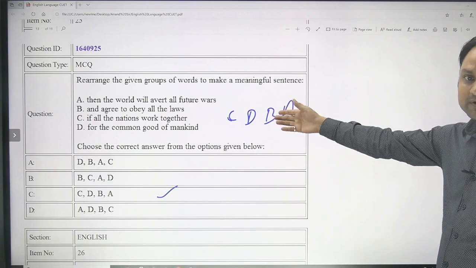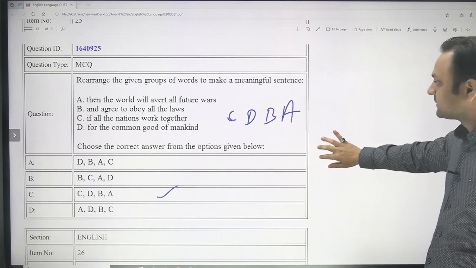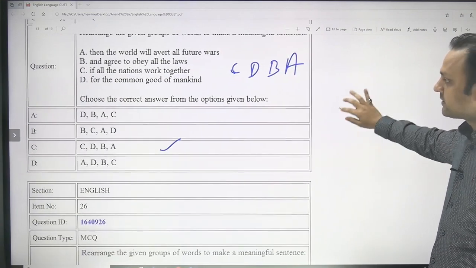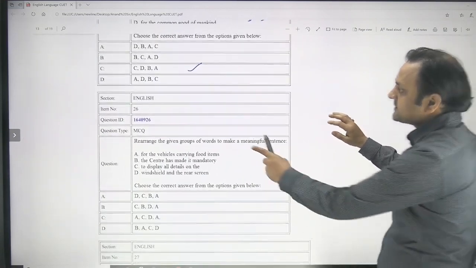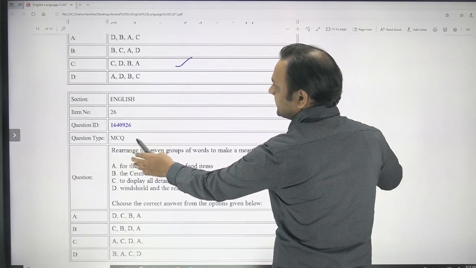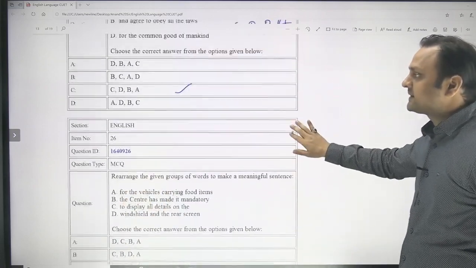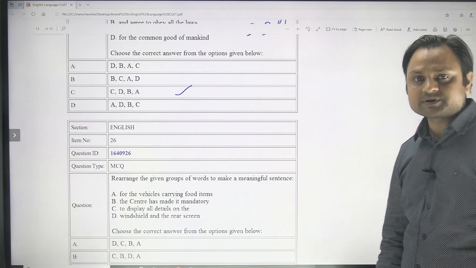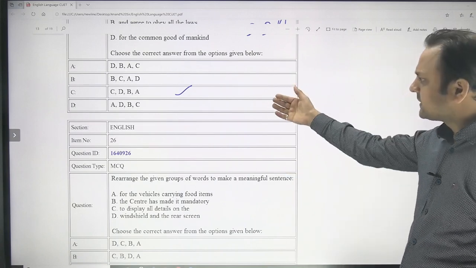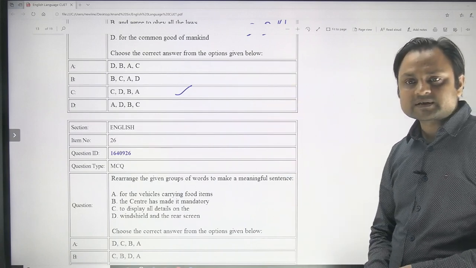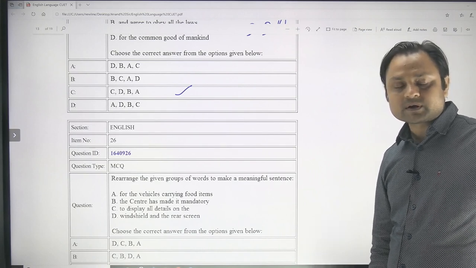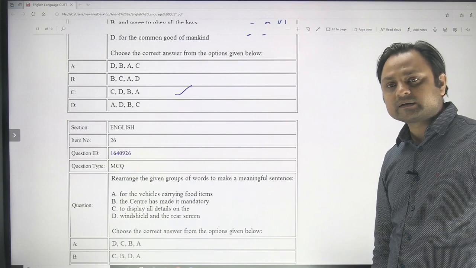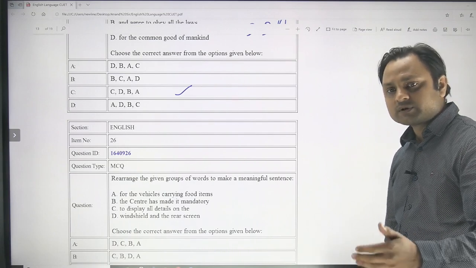This is the level of question. You can feel about it. You can form your opinion about it. Yes, one more thing I would like to highlight: last year there were no questions on grammar, but that doesn't mean that this year there won't be any, because they have clearly mentioned in their syllabus that grammar is certainly a part of it. So if grammar was not there last year, that does not mean that it won't be there this year too. So you have to be prepared.